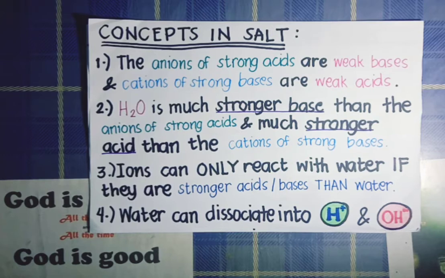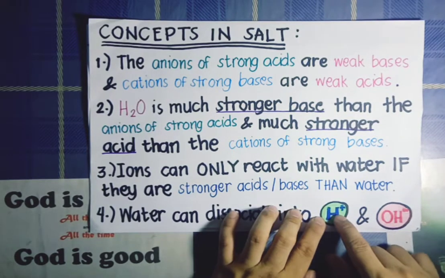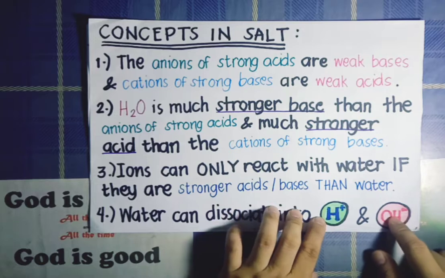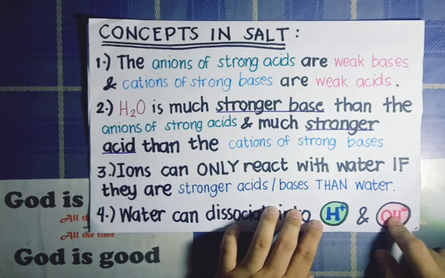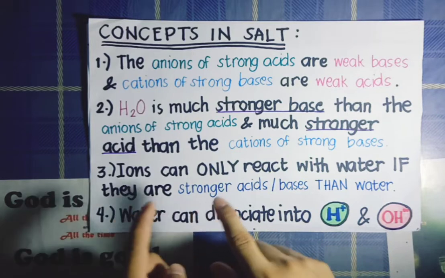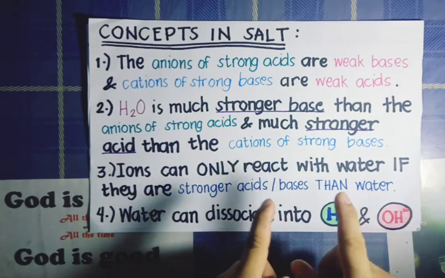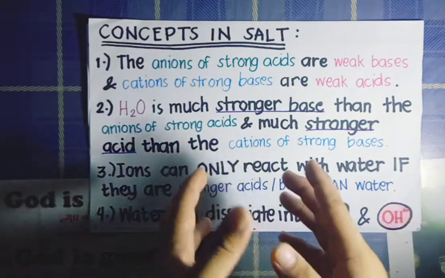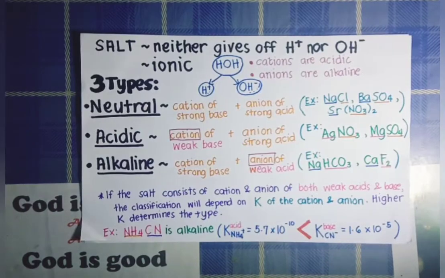And for the fourth one, water can dissociate into positively charged hydrogen and negatively charged hydroxide ion. Now take note that this dissociation will only happen if the water molecule reacted to other ions or to other molecules existing in a solution. Now let's proceed to the classification of salt.